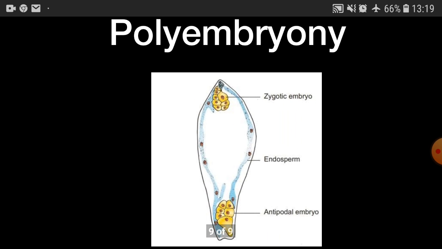And here you see the diagram of polyembryony, in which you see presence of more than one embryo. One is the zygotic embryo, and here on the opposite side you see the antipodal embryo. So presence of more than one embryo is known as polyembryony.